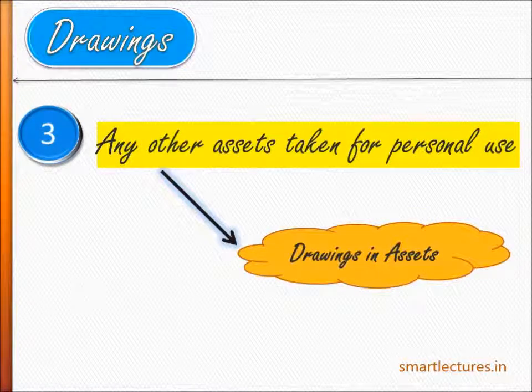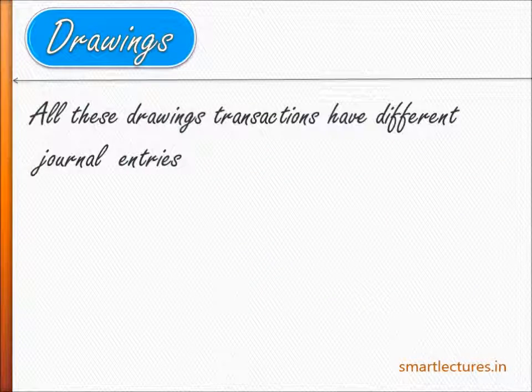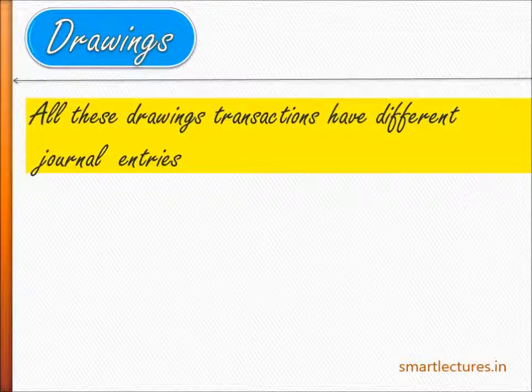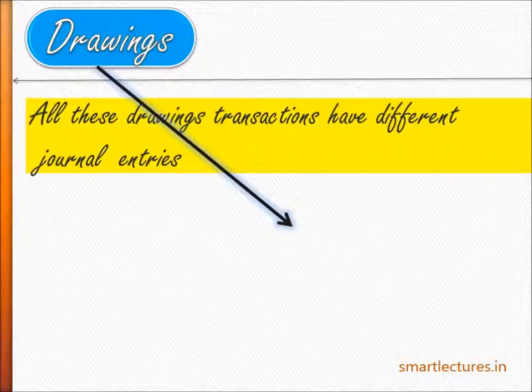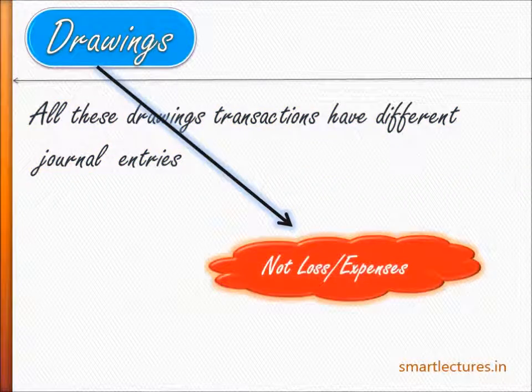in asset. Because every transaction, I mean to say drawings in cash, drawings in goods, or drawings in other assets, have different accounting treatments. Means all drawings will be having different journal entries. Be careful. Drawings is not a loss, it's not an expense.